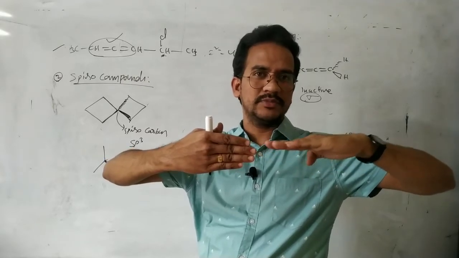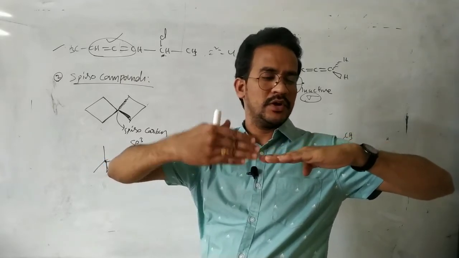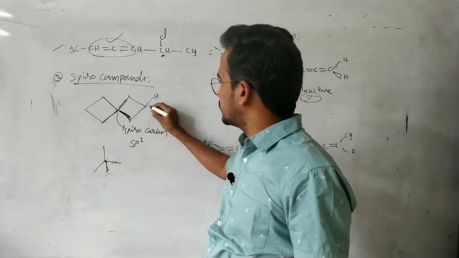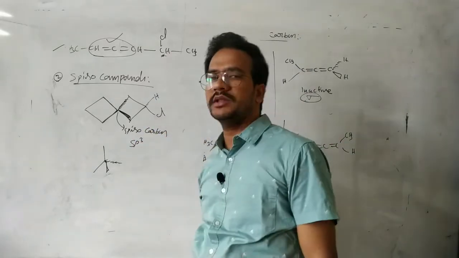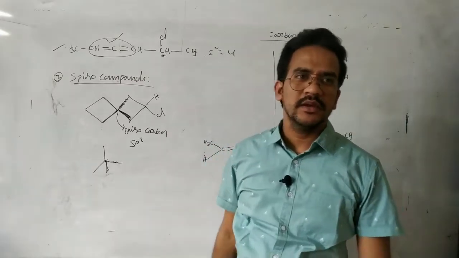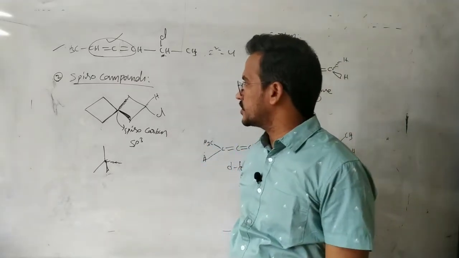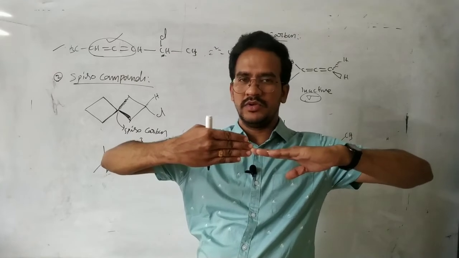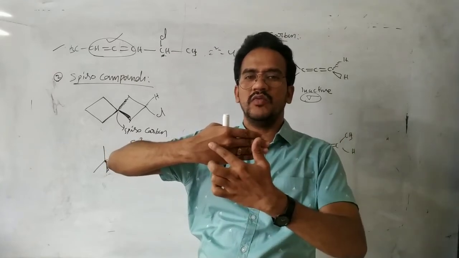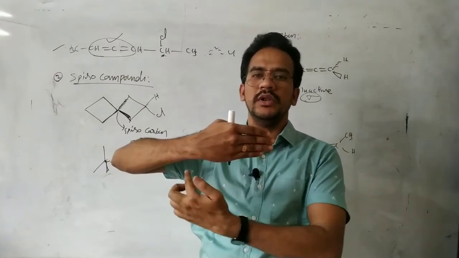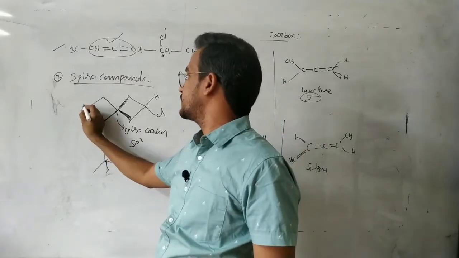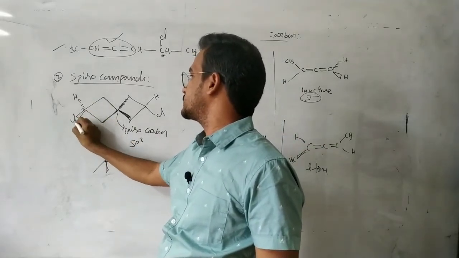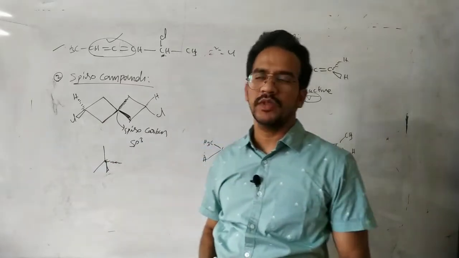Whenever this ring is perpendicular to the plane, now on this sp3 carbon, groups are on the plane. Here this ring is on the plane, this ring is on the plane. Now at this sp3 carbon, one bond is above the plane, one bond below the plane. That means, see this one, hydrogen, this one here. Now see this one.